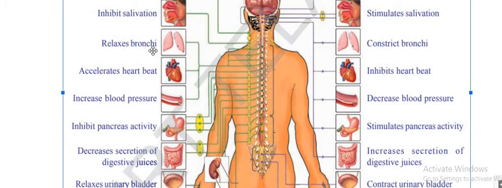And you see, it relaxes the lungs. Why is it relaxed? At the time of relaxing, what we say, lung size increases. When lung size increases, you can breathe more. That is what I explained in the previous chapter. When lungs contract, what happens? Air will go out.